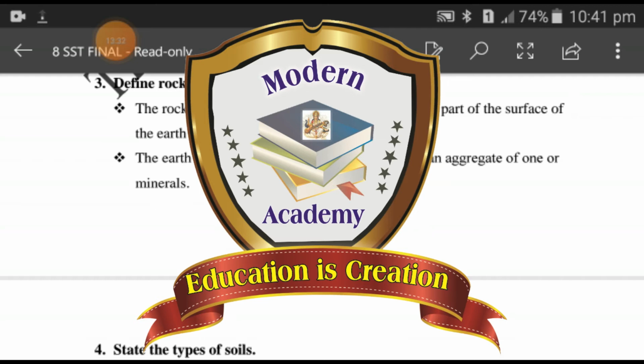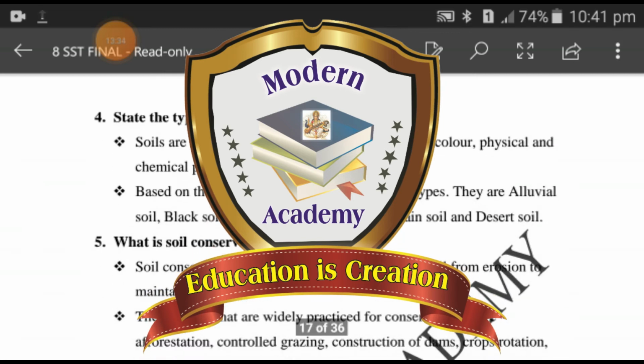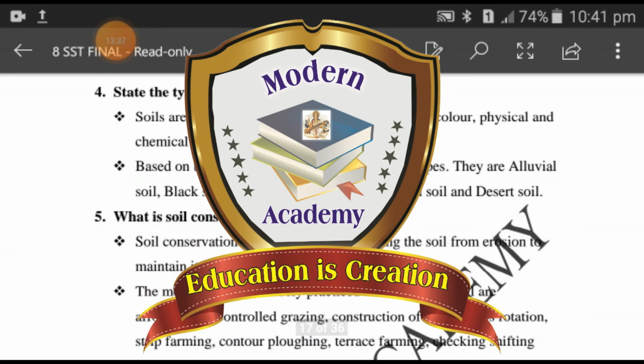Fourth question, state the types of soils. Soils are classified on the basis of the formation, color, physical and chemical properties. Second point, based on this, soil is classified into 6 major types. They are alluvial soil, black soil, red soil, laterite soil, mountain soil and desert soil.